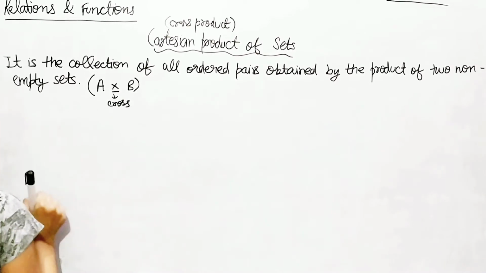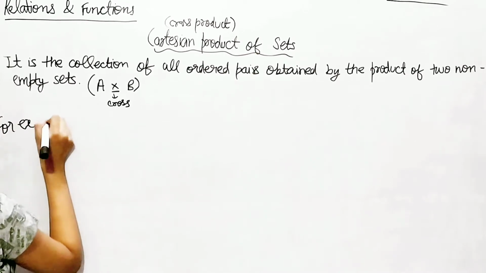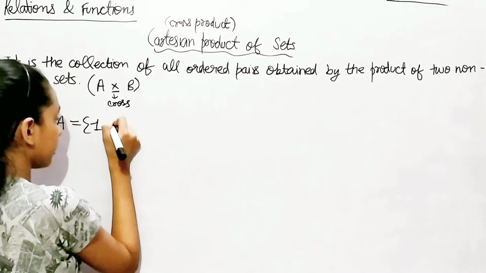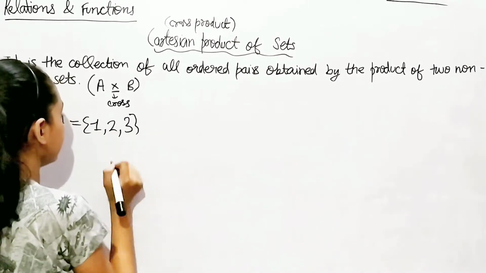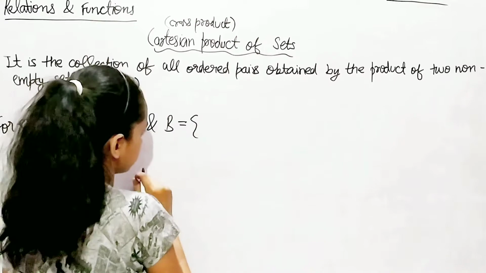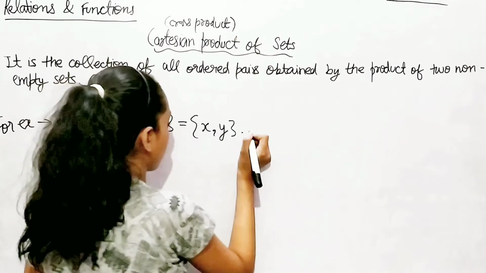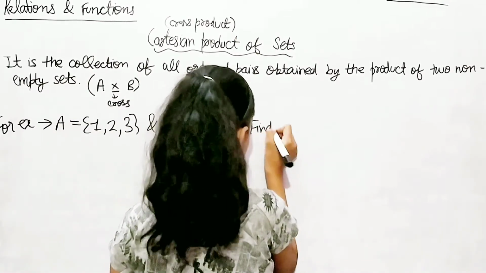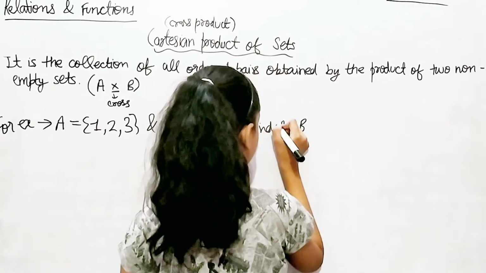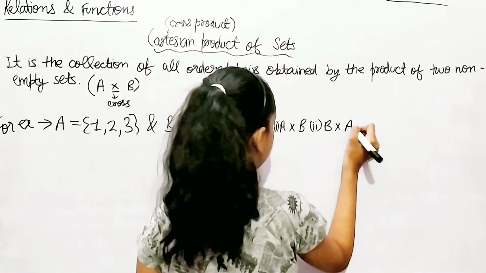Okay, yeah. So let's take an example so that we can understand it clearly. Let's say we have set A, which is equal to the elements 1, 2, and 3, and set B, which is equal to the elements, let's say, X and Y. So what do we have to find? We have to find two things. First of all, A cross B, and second part is B cross A.